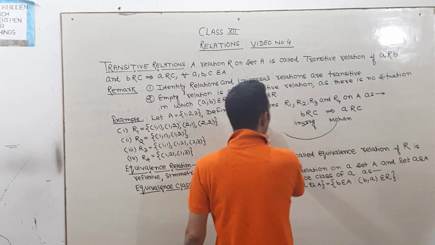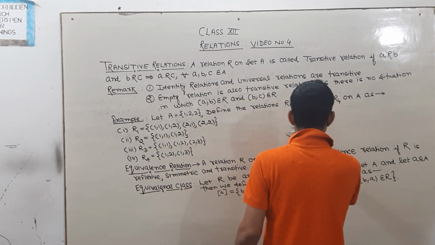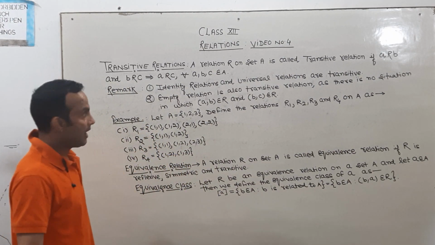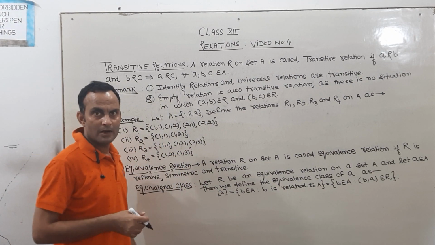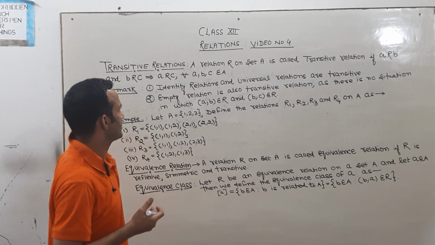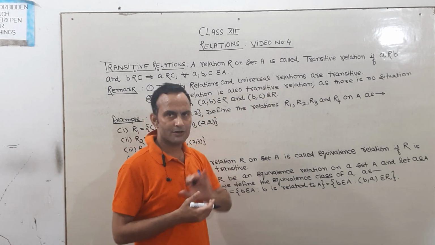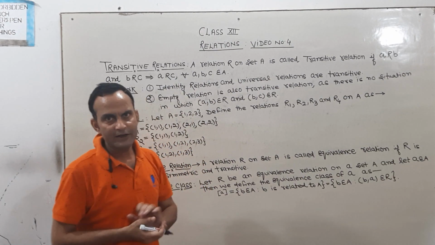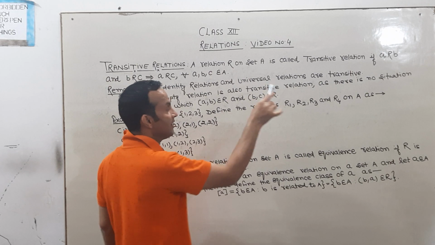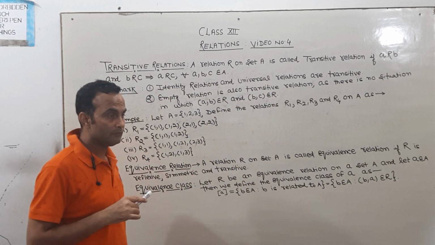Now dear students, this is a very important remark. We have already discussed the meaning of identity relations and universal relations. Keep in mind that identity relations and universal relations are transitive.